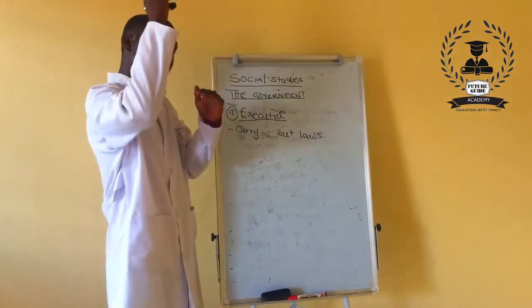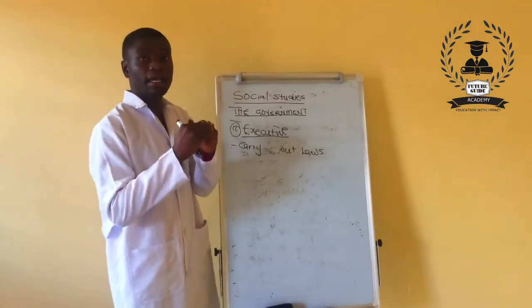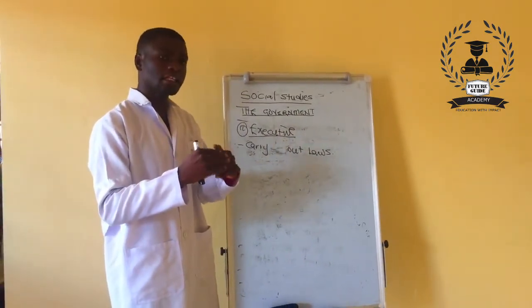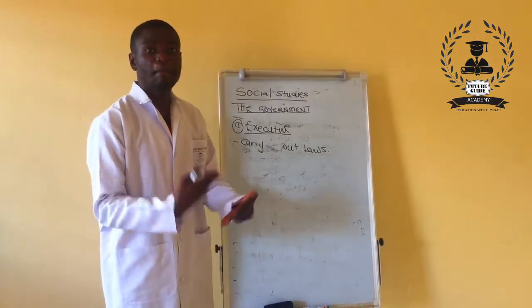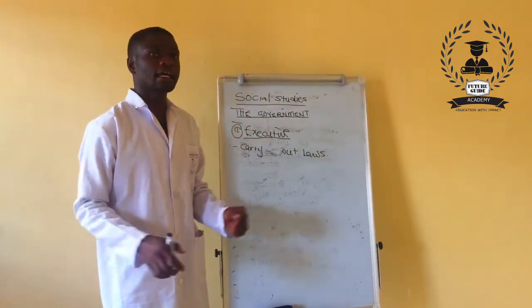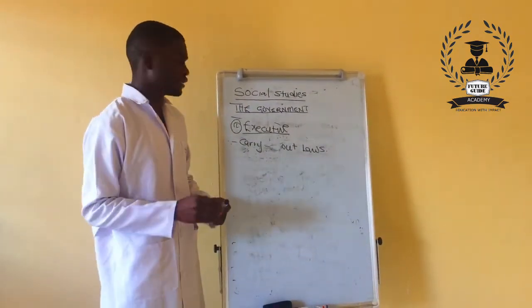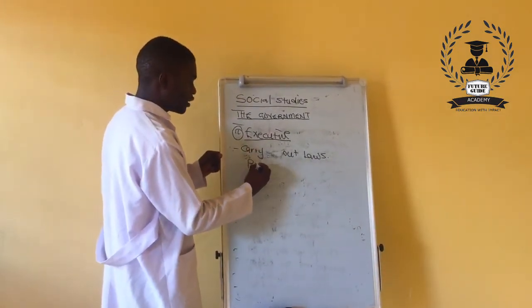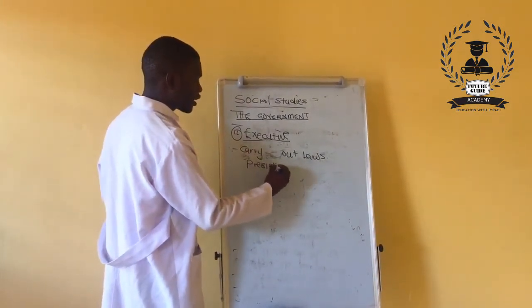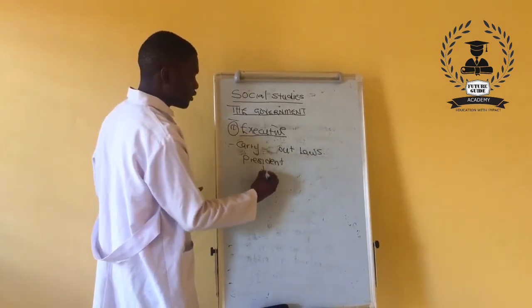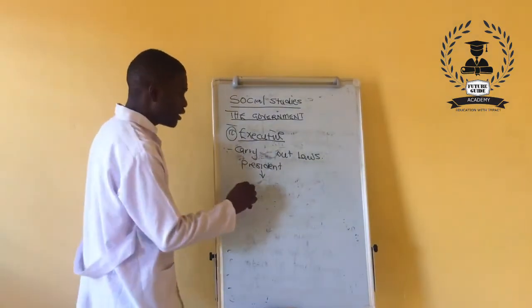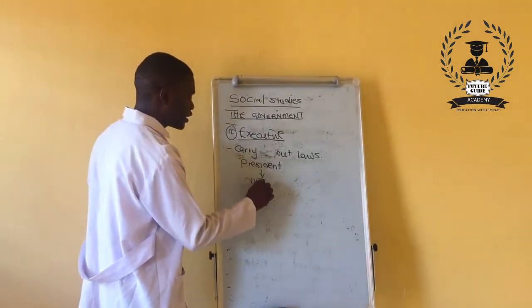The one on top is the president, followed by the vice president, as well as under the vice president, we've got cabinet ministers and other civil servants. So this is how it goes. We are saying on top, we've got the president under the executive. Right now, who is Dr. Edgar Chagwa. The second one, we've got the vice president,